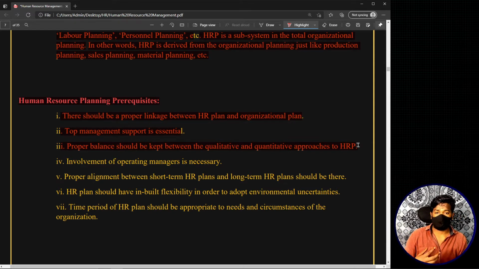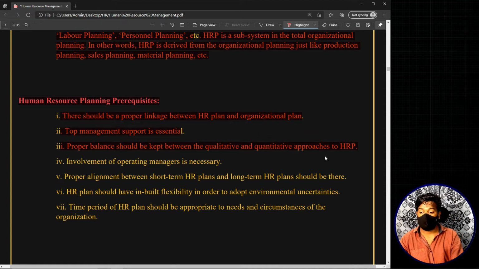See, quantitative aspects in simple terms, just for an example, are the number of workforce required, the number of employees required. Now qualitative aspects are basically their knowledge, their skills, their capabilities and all these things. So we are basically saying that there should be a proper balance between the qualitative aspects relating to human resource planning and the quantitative aspects in human resource planning.